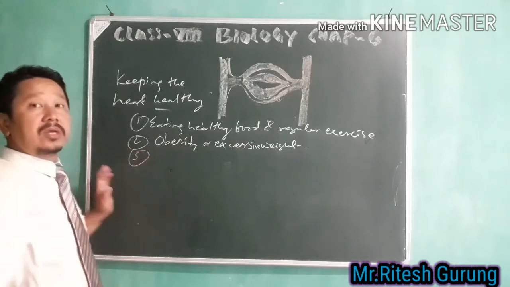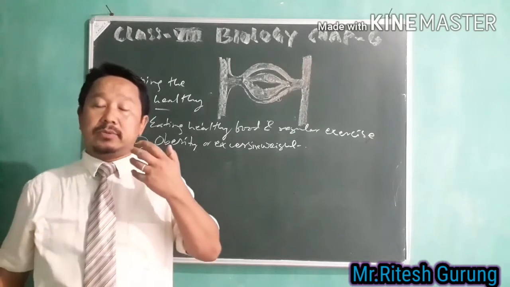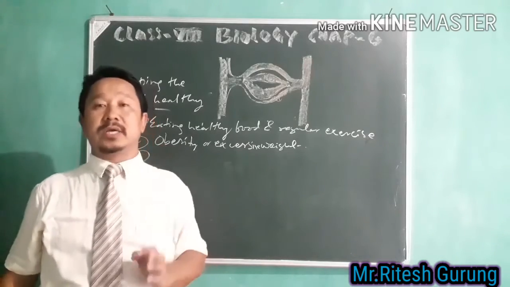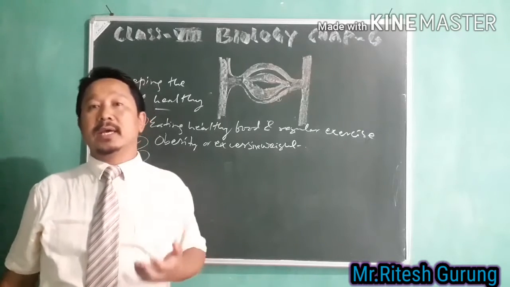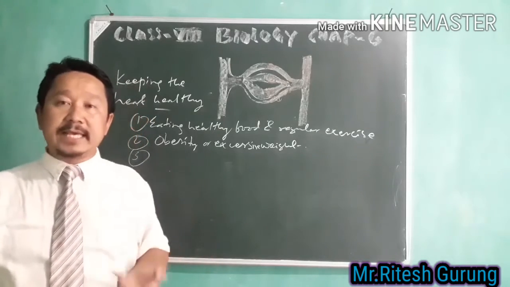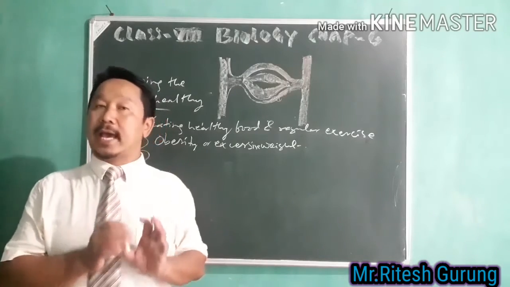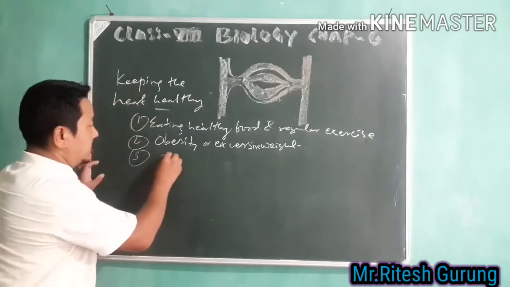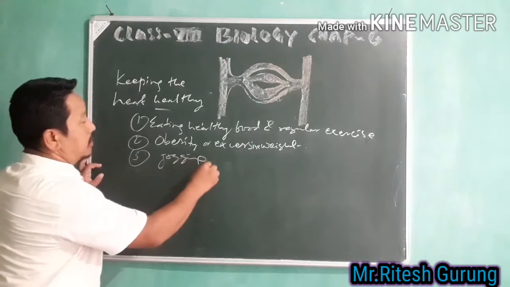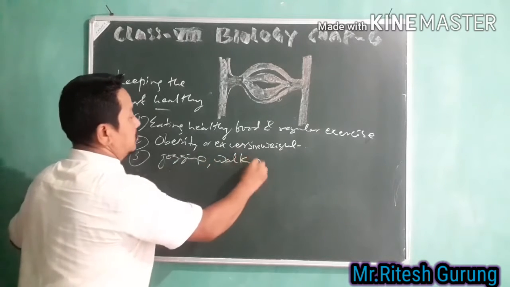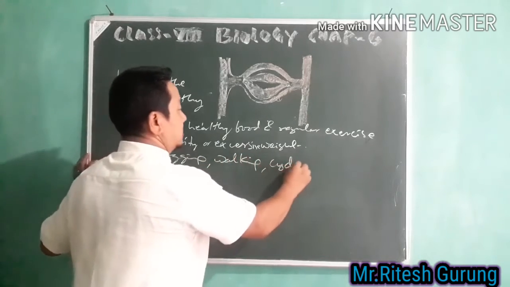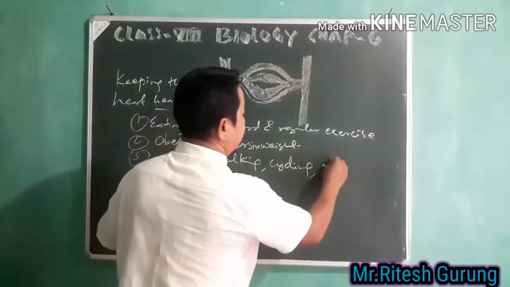Then number 3, you need to go for jogging every day, and play games, which keep us always active and happy. Jogging, walking, cycling, playing games.